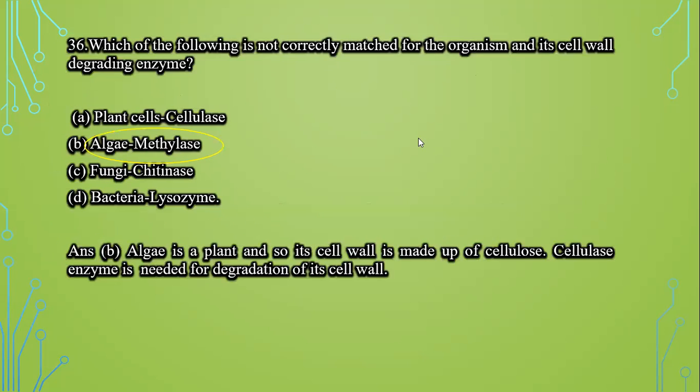Which of the following is not correctly matched for organism and its cell wall degrading enzyme? First option is plant cells with cellulase, algae with methylase, fungi with chitinase, and bacteria with lysozyme. Now we know that algae is a plant, so its cell wall is made up of cellulose, and cellulase enzyme is needed for degradation of the cell wall. So option B is the not correctly matched answer.